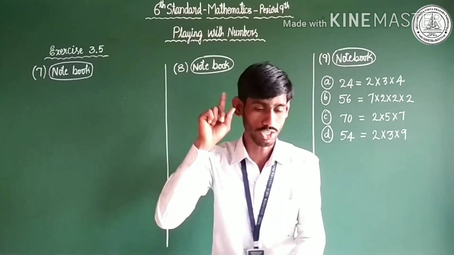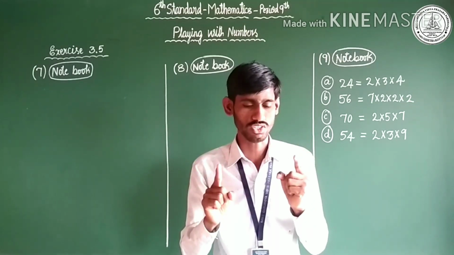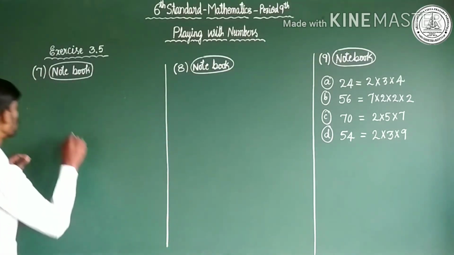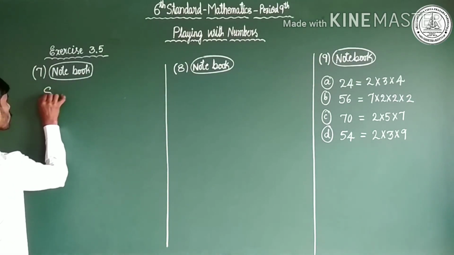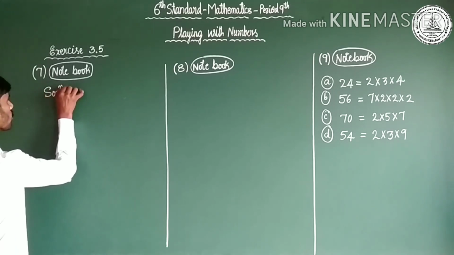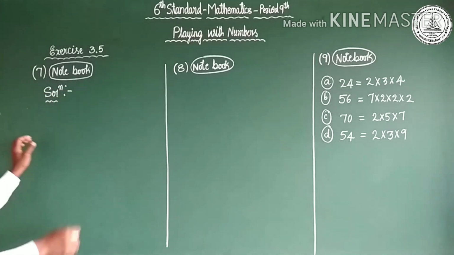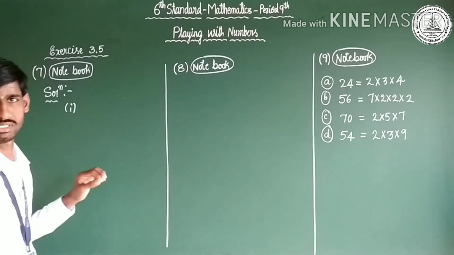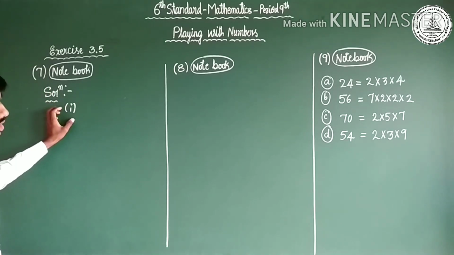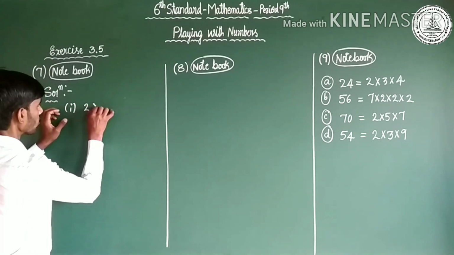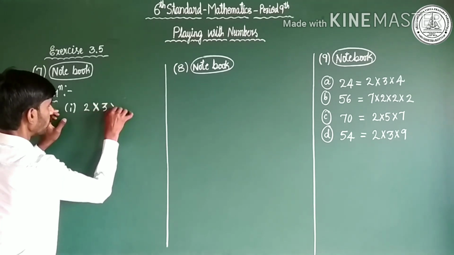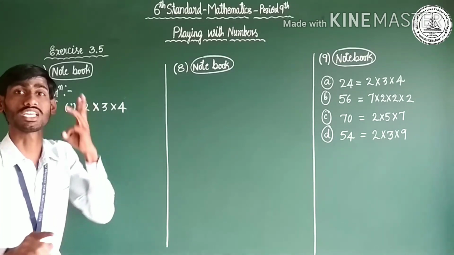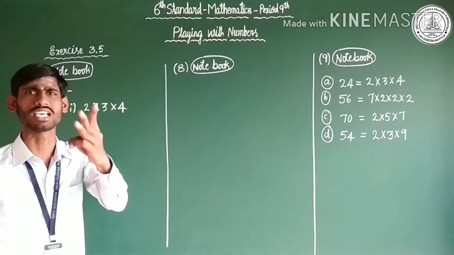Chotu, we need to prove that the product of three consecutive numbers is always divisible by 6. Let us take an example. Solution. You may take any example. I'll take the first. We need to prove by examples. Observe here: 2, 3 into 4. Why should we use the multiplication symbol? Because we need to prove the product of three consecutive numbers is always divisible by 6.